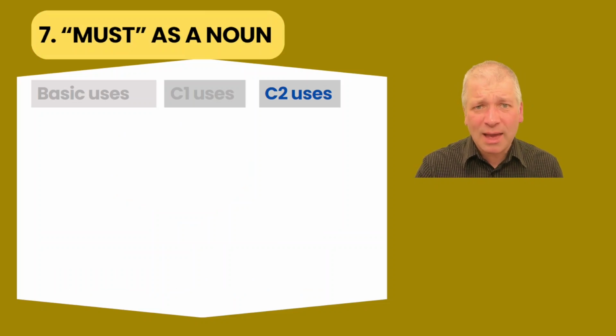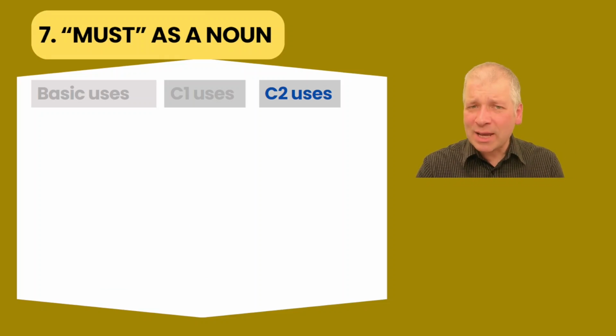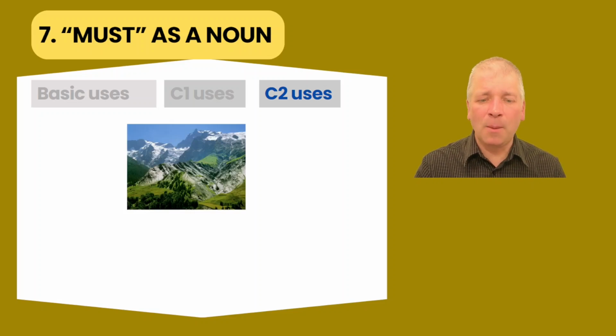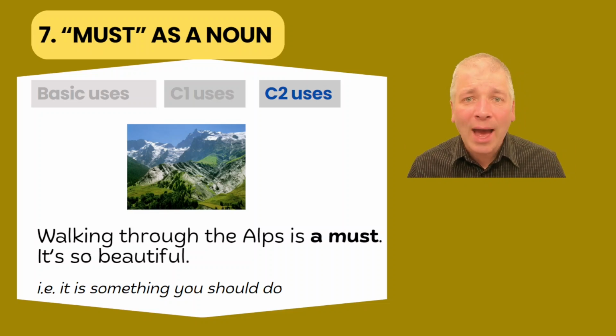Number 7 is must as a noun. Again, it's important to recognise that must very occasionally is not used as a modal verb, but a noun. So you need to be able to recognise it when you see it or hear it. Here's an example. Here's a picture of, can you guess? Have you been here? This is the Alps range of mountains in Europe. People say it's beautiful in the summer. In fact, they could say something like this: walking through the Alps is a must. It's so beautiful. And here a must is something you should do or perhaps something you should have.